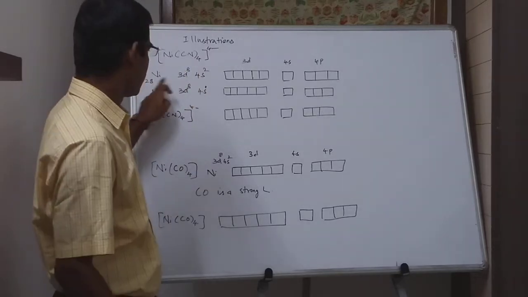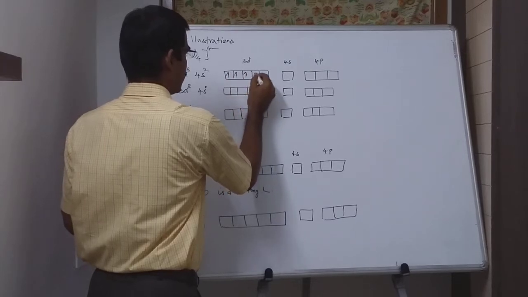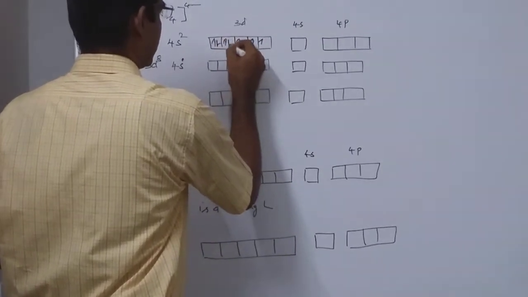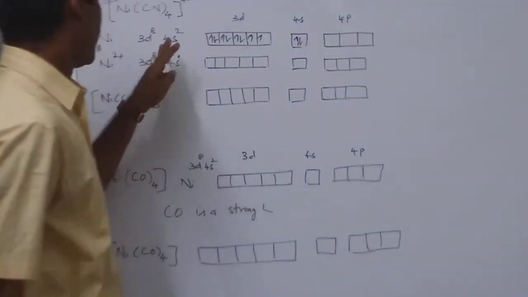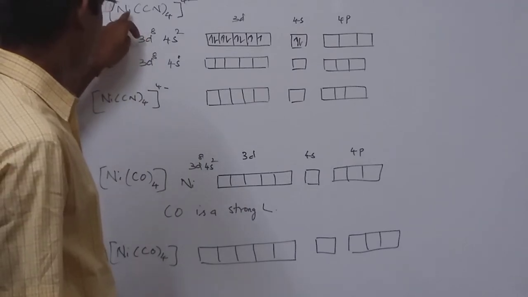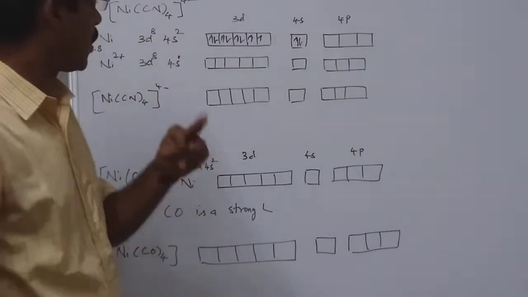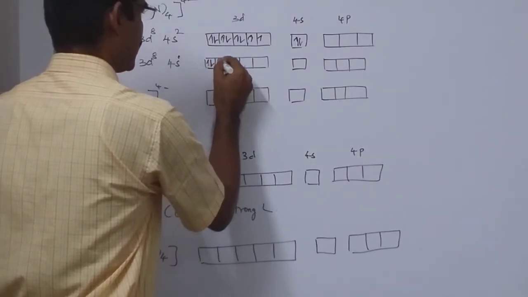The outer configuration is 3d8 4s2, which I am drawing now: eight electrons in 3d and 4s2. This is the actual configuration of nickel. In this complex, the oxidation state of nickel is Ni2+, so two electrons are lost from the s orbital, and the complex is like this.